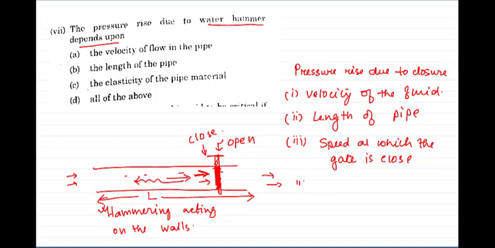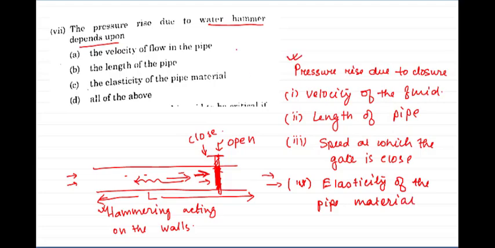And finally the 4th point will be the elasticity of the pipe material. So these are the 4 factors on which the pressure rise due to water hammer will depend. So our options: the velocity of the pipe, this is correct; the length of the pipe, this is also correct; the elasticity of the pipe material, this is also correct. So the correct option will be all of the above.